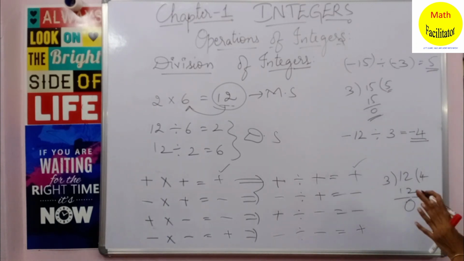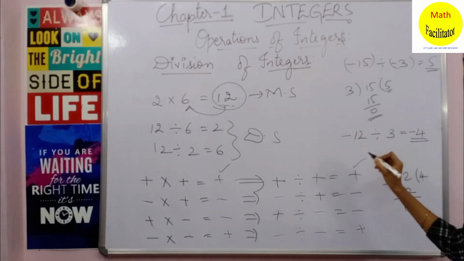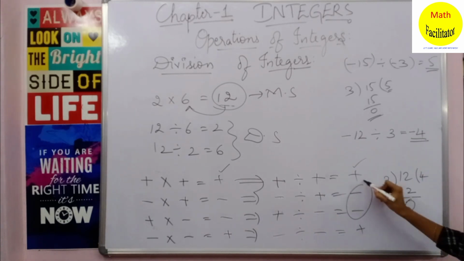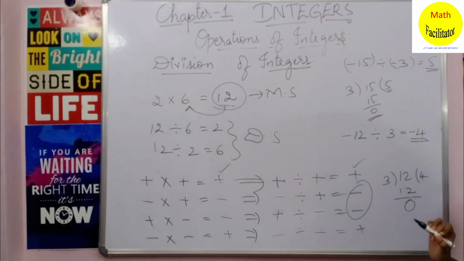So always in division you will divide it as a normal whole numbers division, and then you look for the signs. If it is a negative and positive, or positive and negative, you will put a negative sign in the answer. If it is two positives, you will write positive. If it is two negatives, you will write positive.